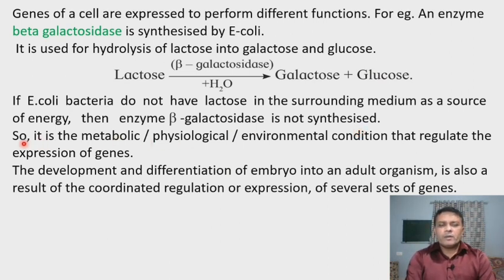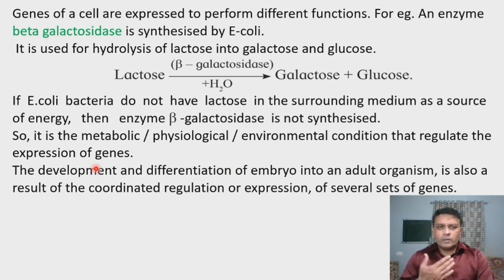So it is the metabolic or physiological or environmental condition that regulates the expression of genes. So here in this example, the gene is prevented from expressing in absence of lactose.